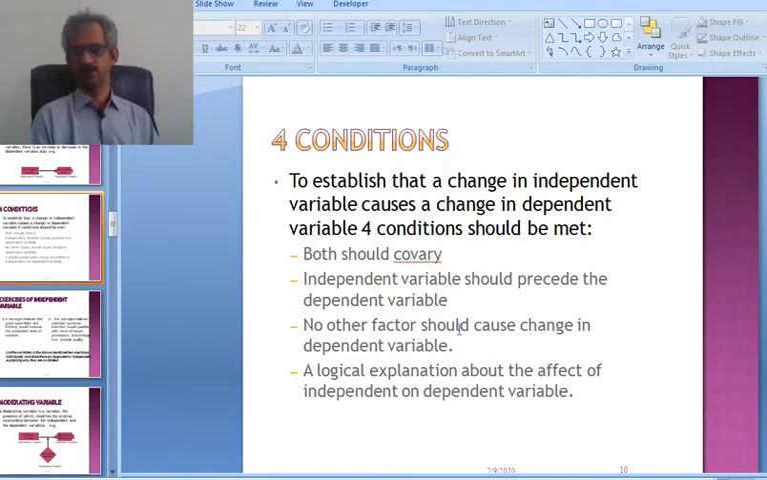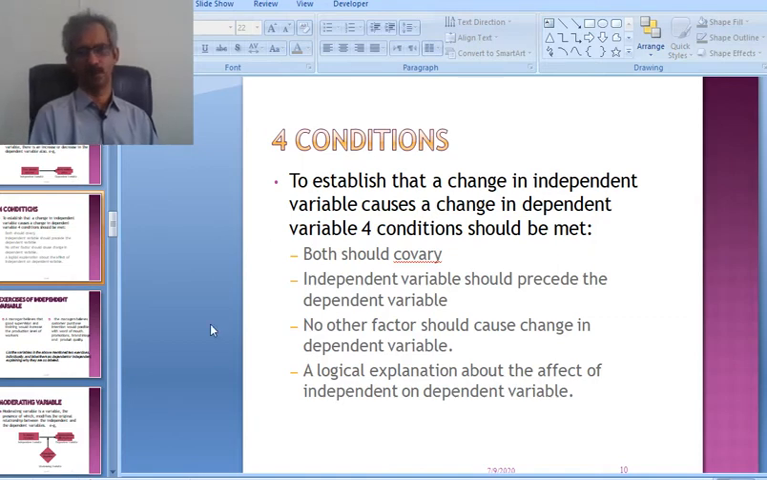No other factor should cause change in the dependent variable. We must make sure that when we are checking the impact of a variable, for example when price is increasing and quantity demanded is falling, other factors do not change. Though it's very difficult to ensure, theoretically and in terms of research we have to maintain all other factors constant, so that we can verify whether the price has an impact on the demand or not.